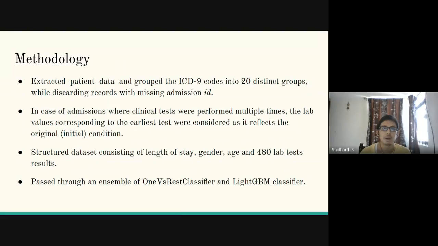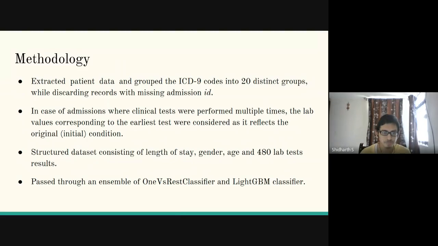Now I'll be explaining my methodology. We first start off with the MIMIC dataset where we extract the patient data, and we group the ICD-9 codes into 20 distinct groups. We also discard the records with missing admission IDs. In case of a patient visiting the hospital multiple times, he will have multiple tests taken. We consider the earliest test because we feel that it reflects the original condition of the patient.